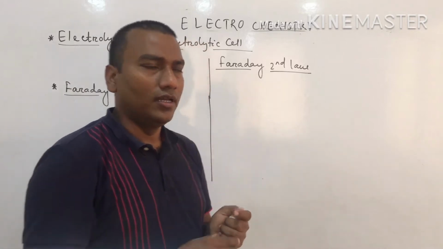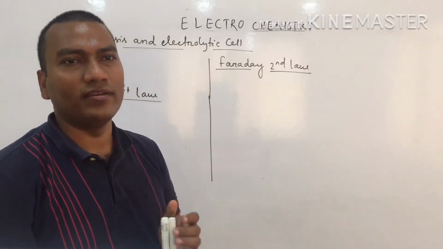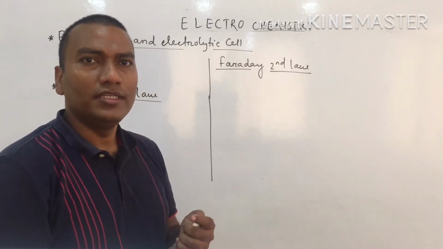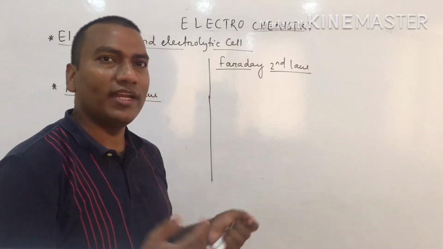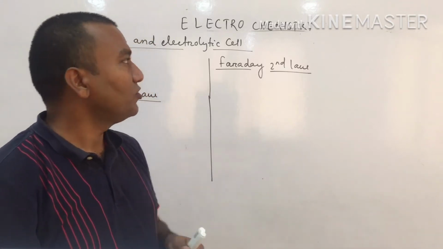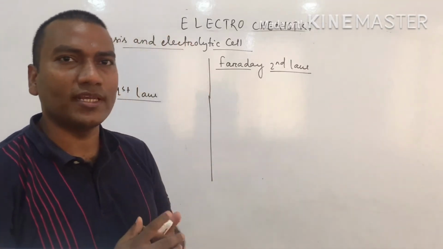In lower classes, you have read the electrolysis of water. That means if you pass electric current using different electrodes, then at the cathode and anode, hydrogen and oxygen gas will be evolved. So this is called electrolysis. In electrolysis, two concepts are coming.